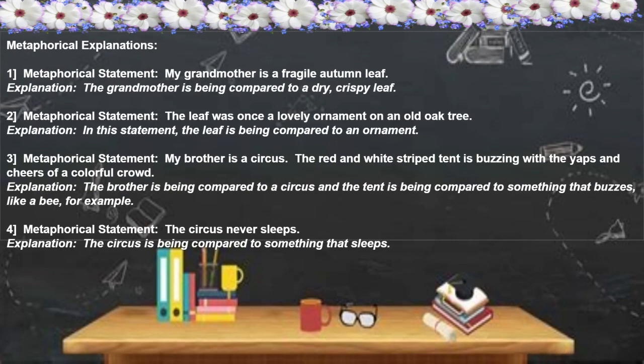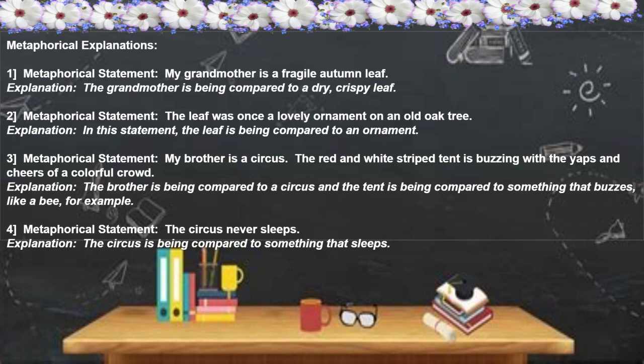Now let's look at the explanations. Metaphorical statement: my grandmother is a fragile autumn leaf. Explanation: the grandmother is being compared to a dry, crispy leaf. Metaphorical statement: the leaf was once a lovely ornament on an old oak tree. Explanation: in this statement, the leaf is being compared to an ornament.